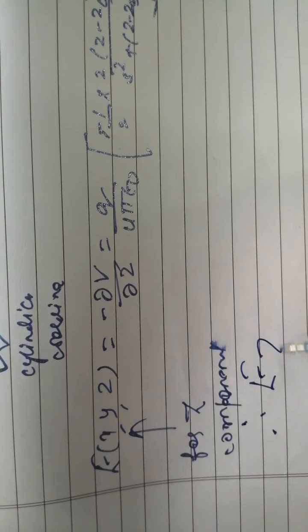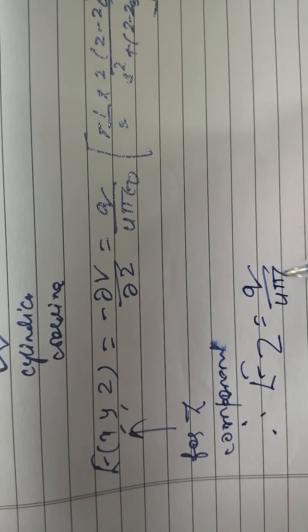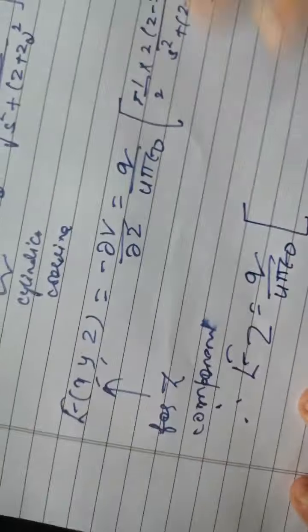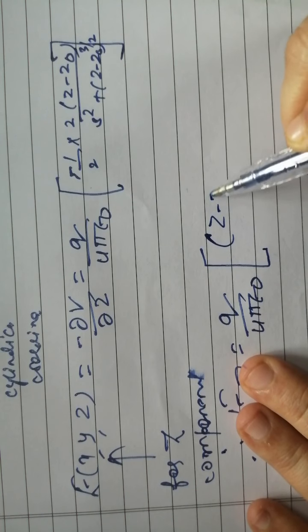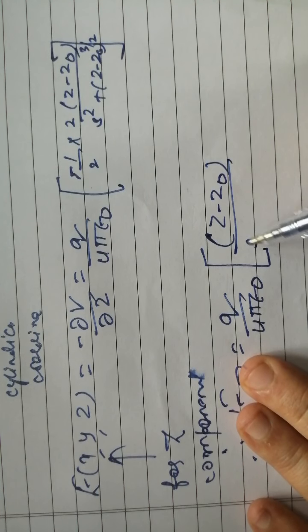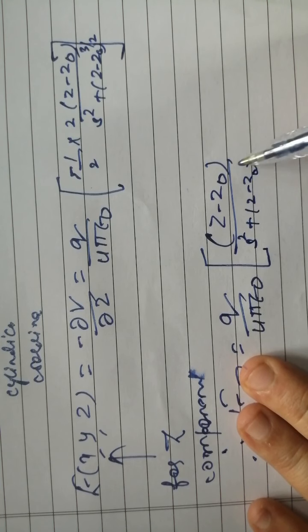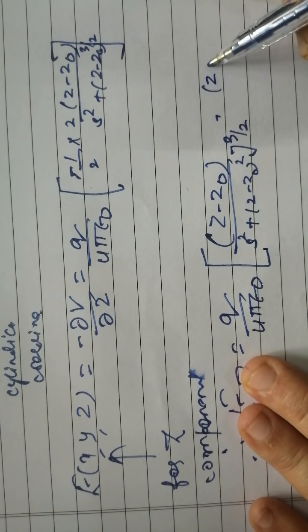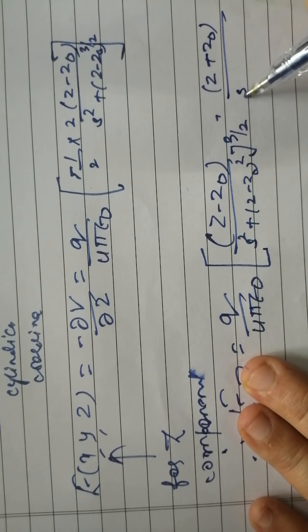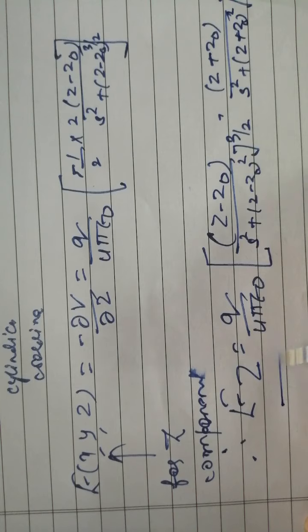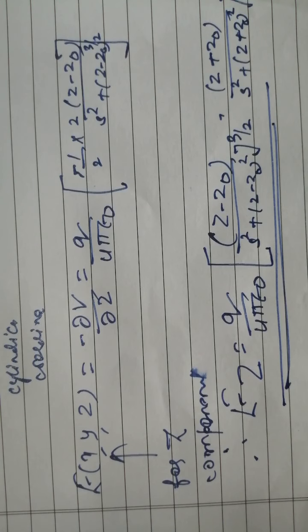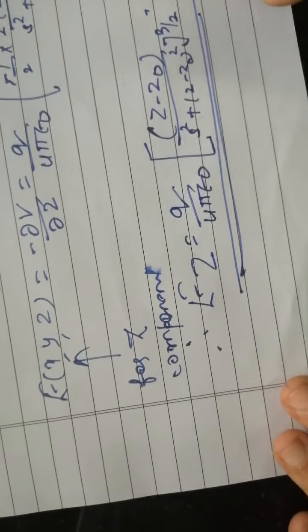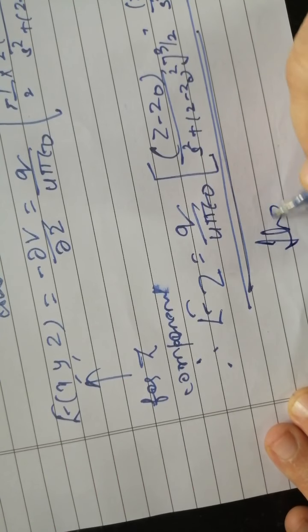Therefore, E of z is Q upon 4 pi epsilon naught in bracket: z minus z naught divided by s square plus z minus z naught whole square raised to 3 by 2, minus z plus z naught divided by s square plus z plus z naught whole square raised to 3 by 2. So this way you can determine the electric field for the z component. This is all about your classic image problem, or method of images problem. Thank you.